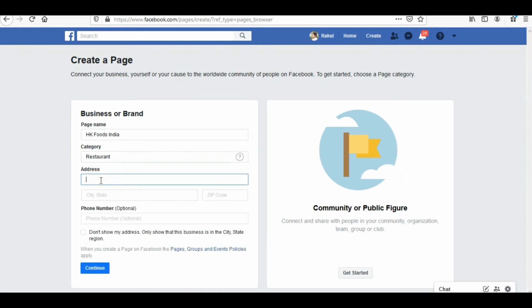And I would be specifying the address of this business along with its phone number. And I would choose to show my address because it is a real business. I want people to see the address of this restaurant so that if they want to, they may visit it also. Once I am through with this, I'll click on continue.